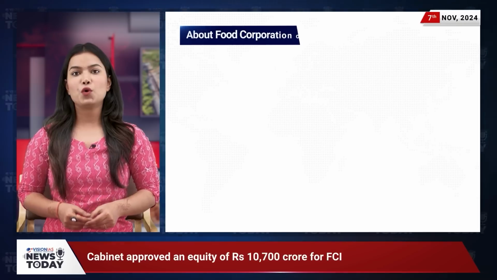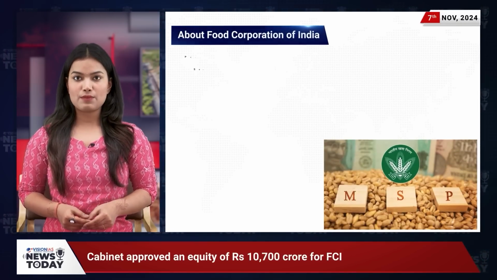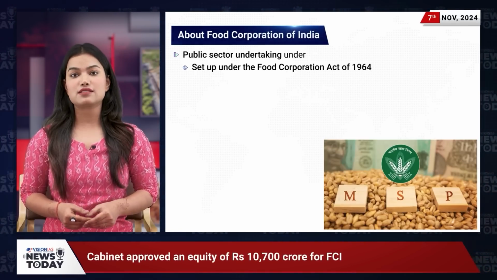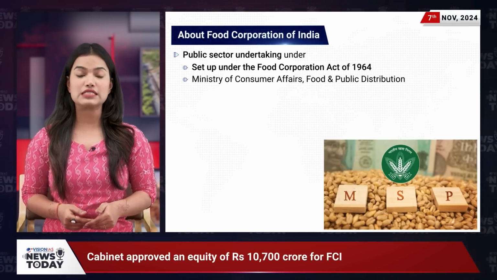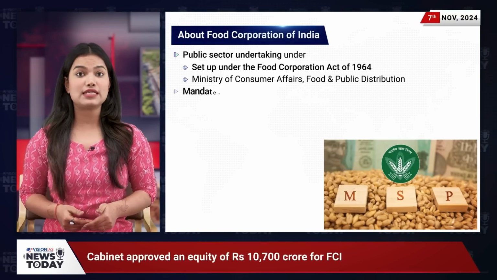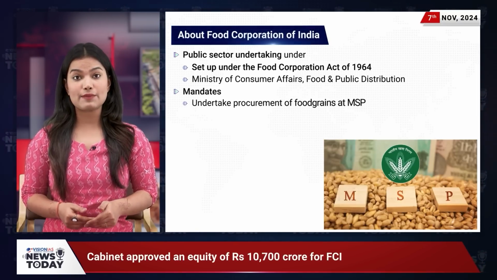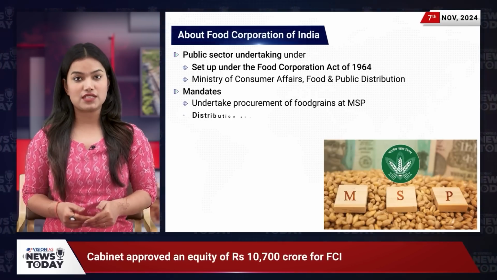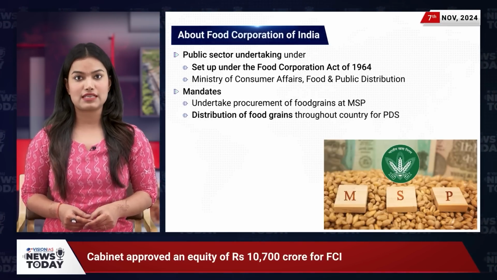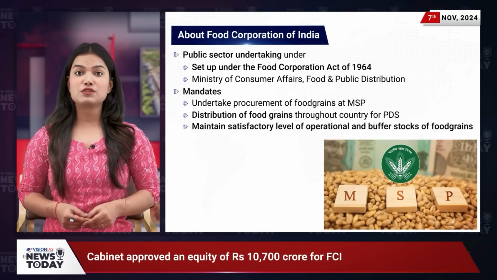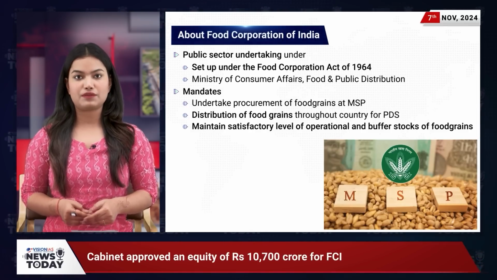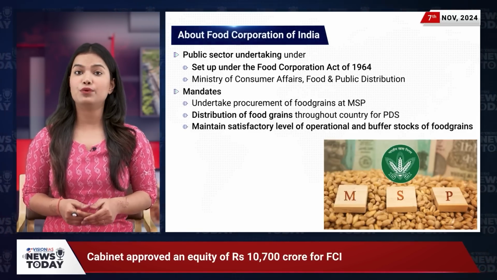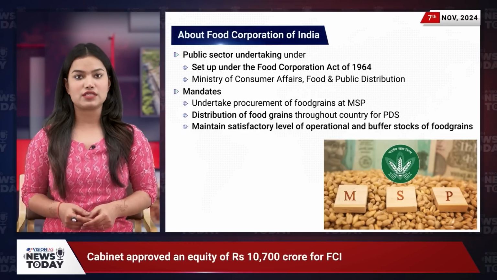And lastly, a quick overview of FCI itself. Established under the Food Corporation Act of 1964, the FCI operates as a public sector undertaking under the Ministry of Consumer Affairs, Food and Public Distribution. Its mandates include procuring food grains at the MSP to protect farmers' interests, distributing food grains nationwide under the Public Distribution System, or PDS, and maintaining operational and buffer stocks to ensure national food security. With this infusion of funds, the government aims to fortify FCI's capabilities, enhancing both agricultural support and food security across India.